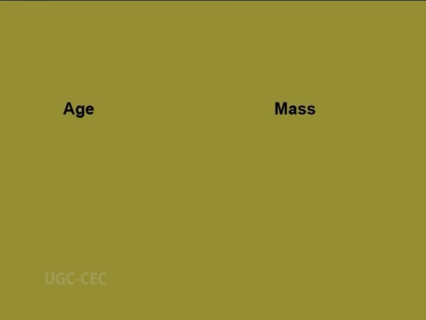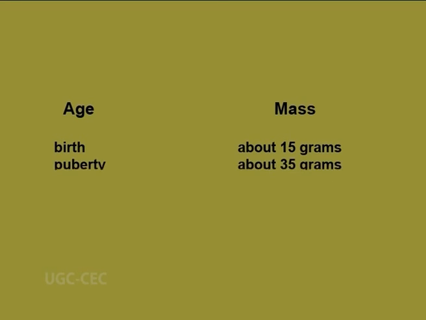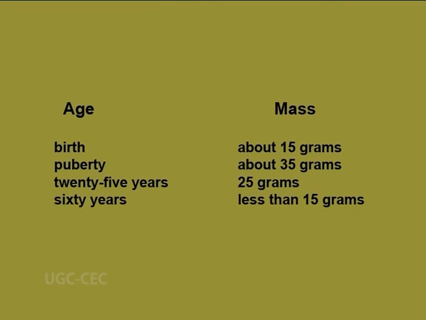70% of patients with autoimmune disease such as myasthenia gravis commonly are found to have thymic hyperplasia or malignancy. The reason or order of these circumstances is yet to be determined by medical scientists. As you can see in the following table, the chart shows age and mass. At birth, the weight of the thymus gland is about 15 grams, but at puberty it is 35 grams. At the age of 25 years it becomes 25 grams in weight, and as age progresses, at about 70 years the thymus becomes just 5 grams in weight.